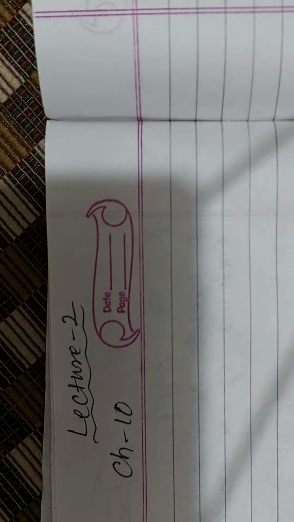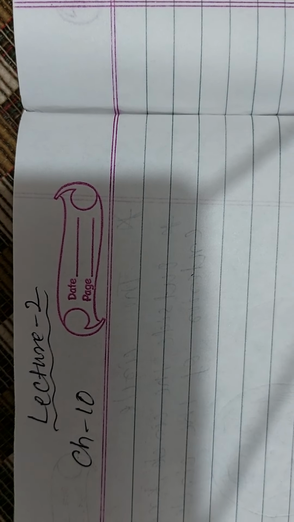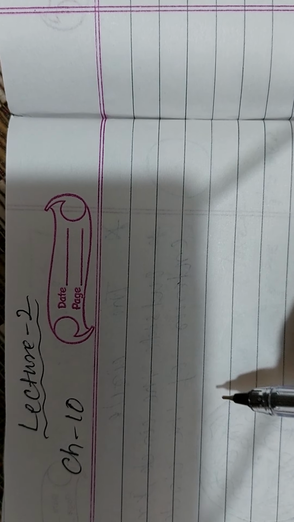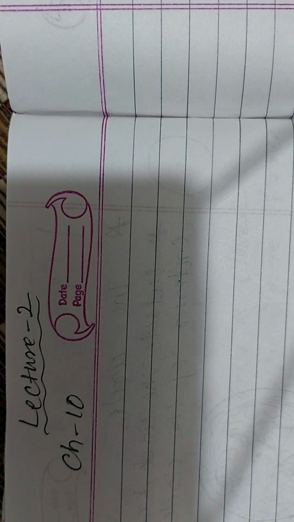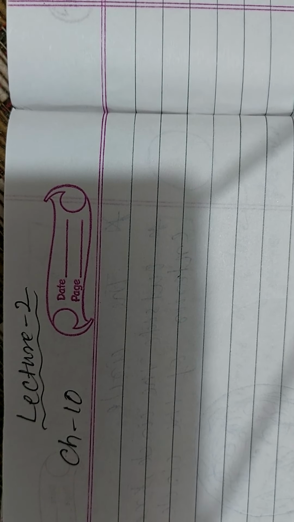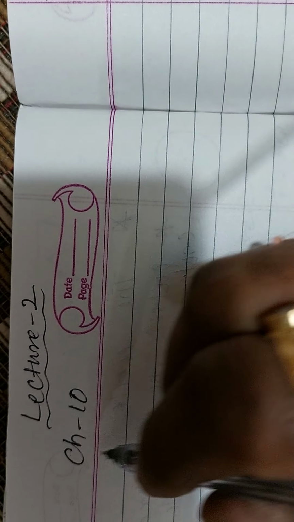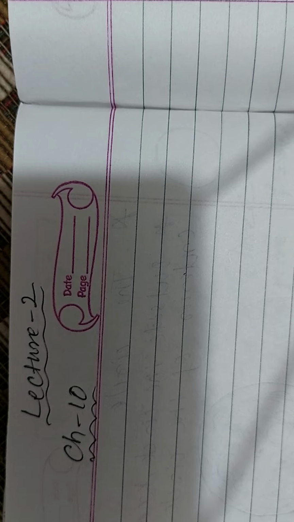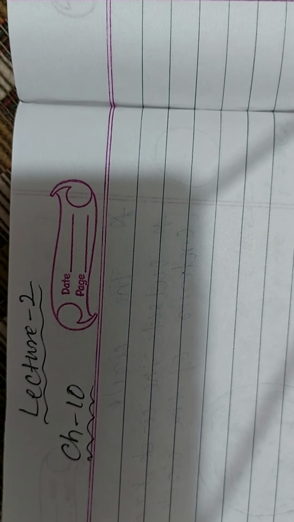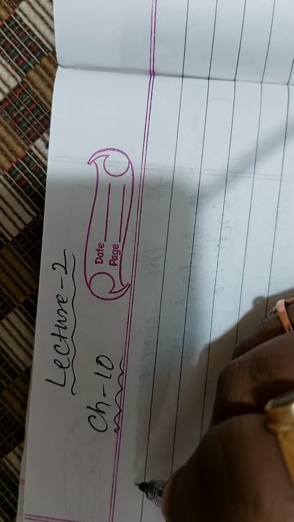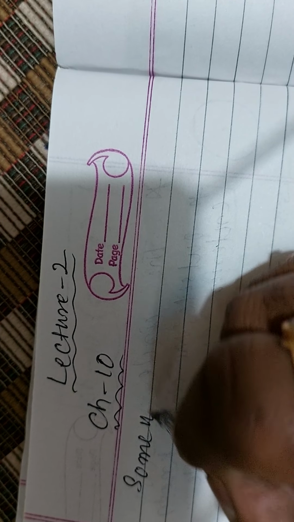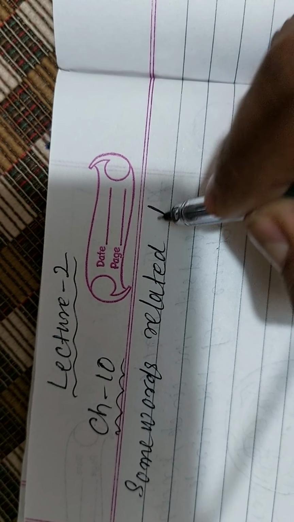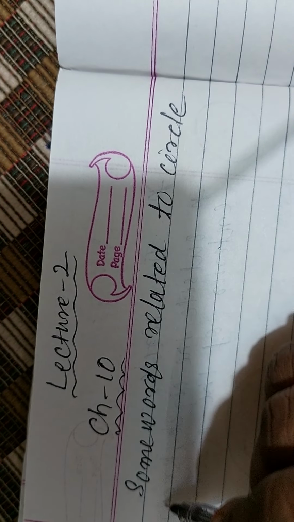Good evening, students. In the first lecture, I cleared the concept of the definition of a circle and the circular region. Now, in this lecture, I am going to explain some words related to a circle.